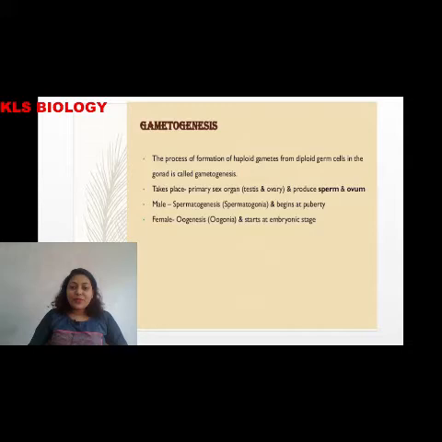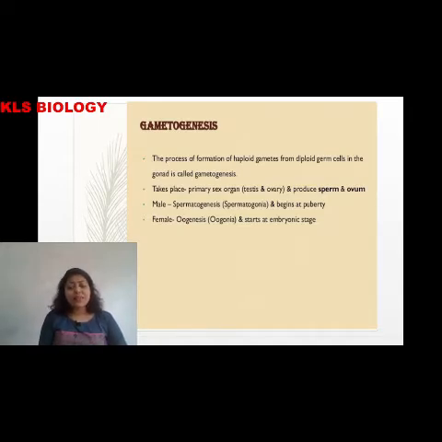The process of formation of haploid gametes from diploid germ cells in the gonad is called gametogenesis. Gametes are always haploid in nature. Why? Remember one thing, just to maintain a constant number of chromosomes. If gametes were diploid, the chromosome number would go on increasing. That is why we have a constant number, and this occurs by the process of meiosis.